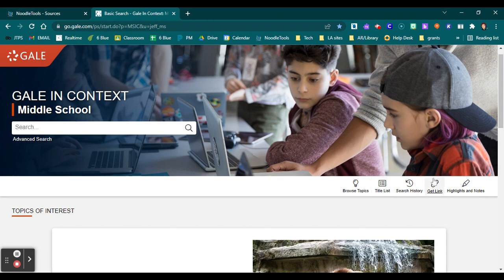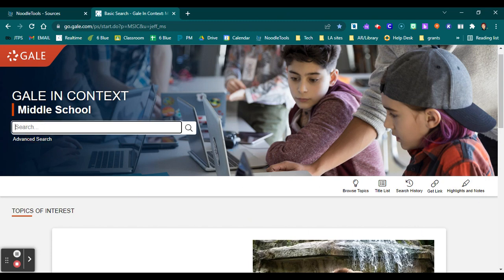Search history, get link, pretty obvious. You're getting the link for what's on the page right now. And then highlights and notes. We'll come back to this later, but what it does is it shows you all the highlights and notes you've made on the current page. We haven't made any yet, so it's not necessary.